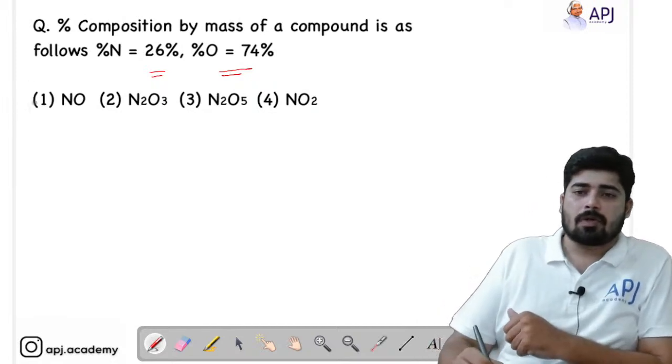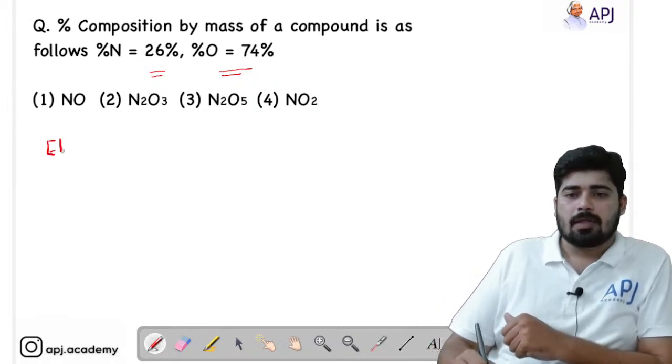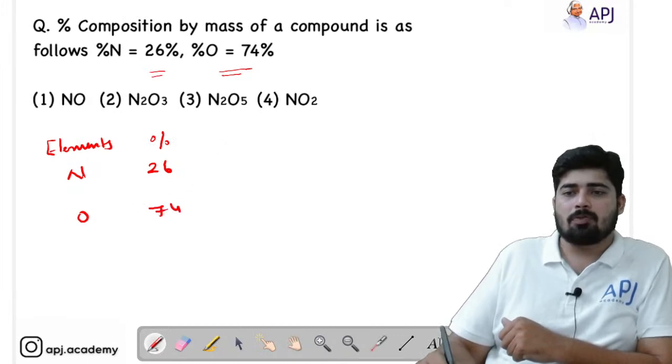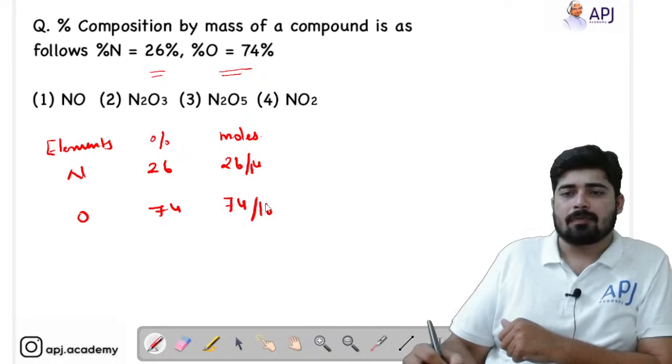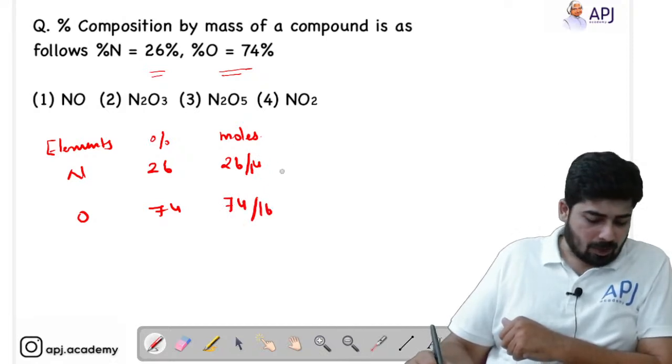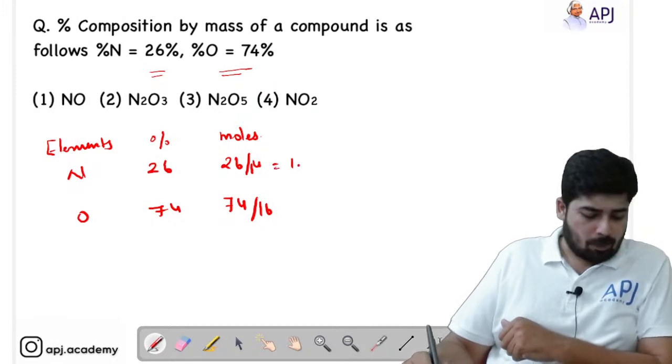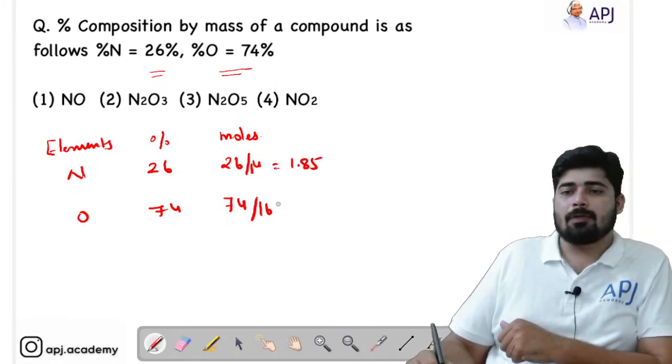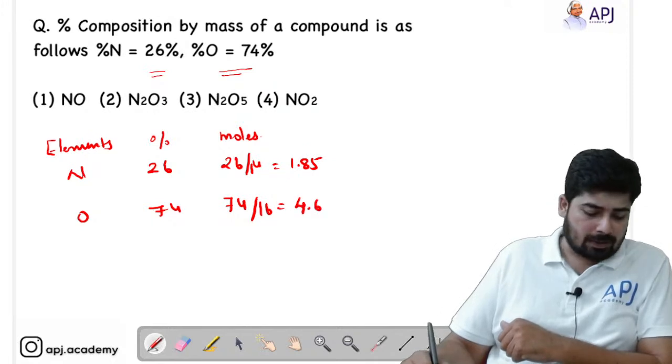Let's start. We have 2 elements, one is nitrogen, the other is oxygen. So we have the percentage composition, that is 26 and 74. Now convert them into moles. 26 divided by 14 and 74 divided by 16. So what is 26 divided by 14? That is nearly equal to 1.85, and 74 divided by 16 is 4.625.